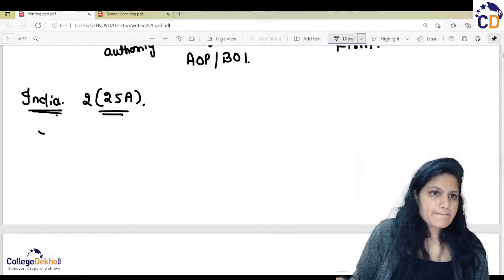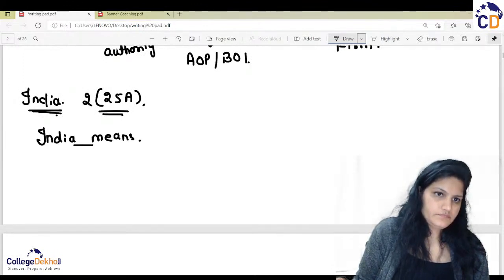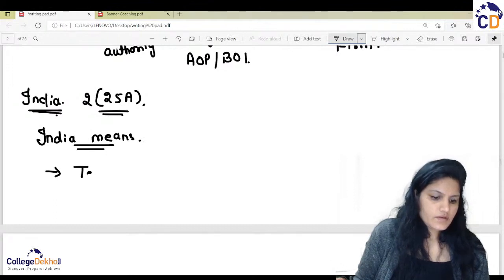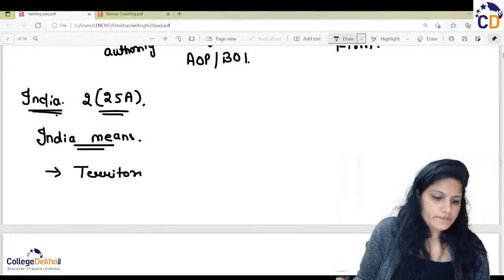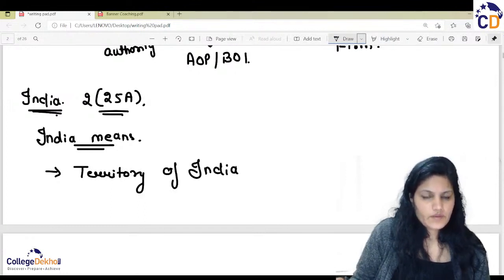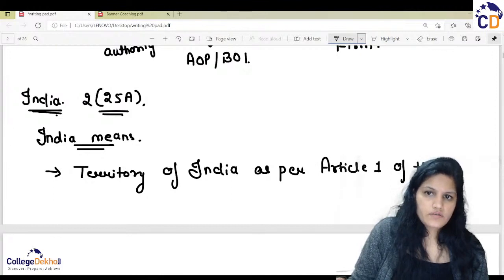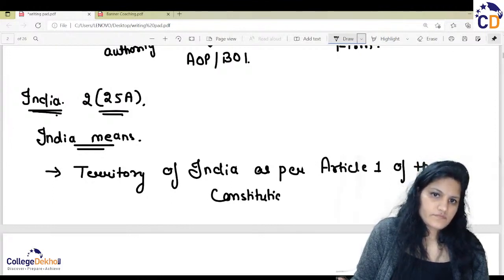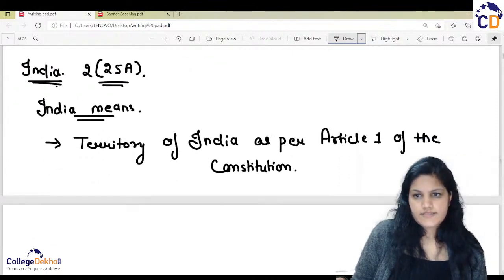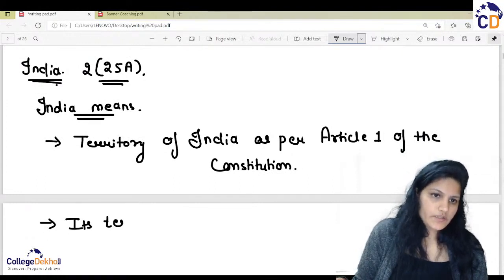India means, first, the territory of India as per Article 1 of the Constitution. Second, its territorial waters.